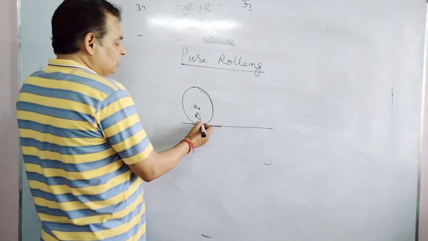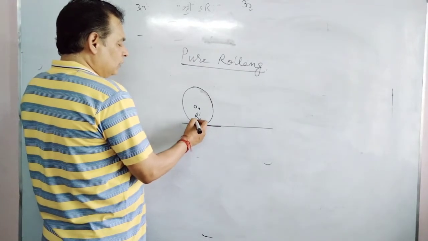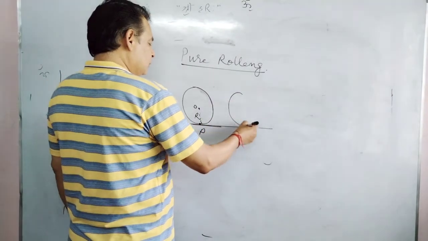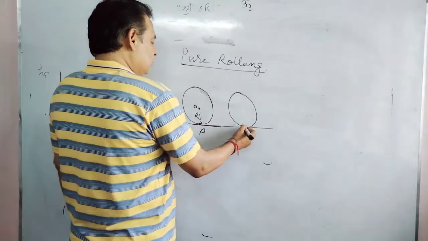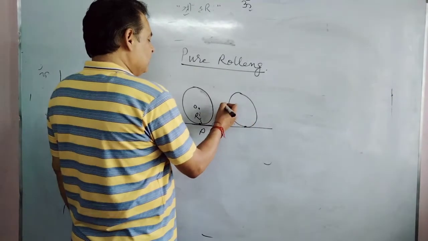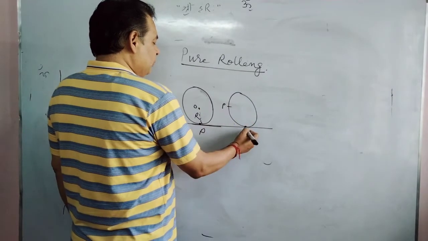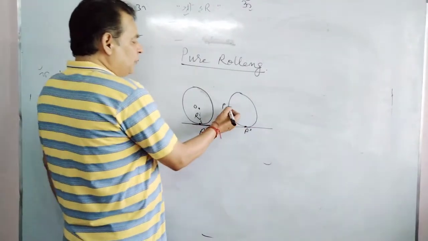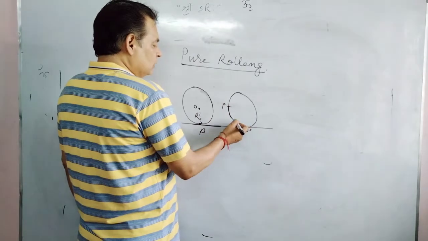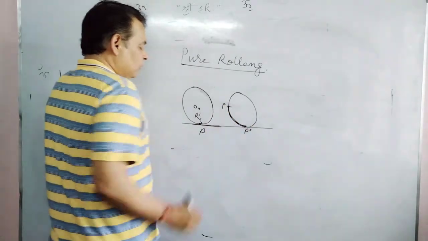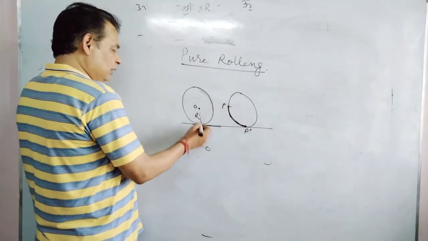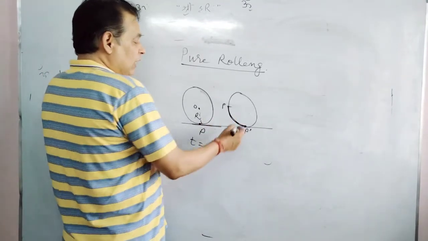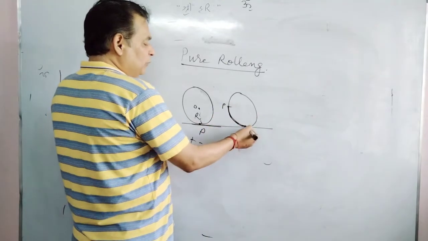Suppose at any instant this point is P, and after time t this point has come here, and another point P prime is in contact. At t equals 0 there was point P here. After time t, it has moved without slipping, and P has come here, another point P prime is in contact.